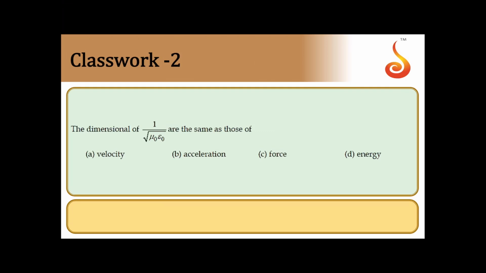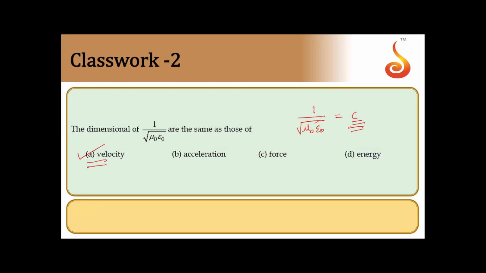Dimensional formula of 1 by root of mu naught epsilon naught is same as that of velocity, acceleration, force, or energy. We know that 1 by root of mu naught epsilon naught gives you c, the speed of light in vacuum. So dimensions of c is same as that of dimensions of velocity. After all, this is velocity.